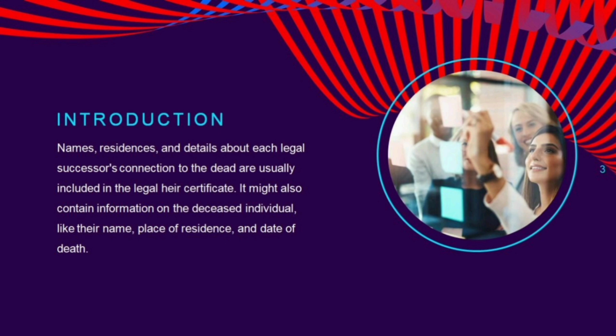Name, residence, and details about each legal successor's connection to the deceased are usually included in the heir certificate. It might also contain information on the deceased individual like their name, place of residence, and date of birth.